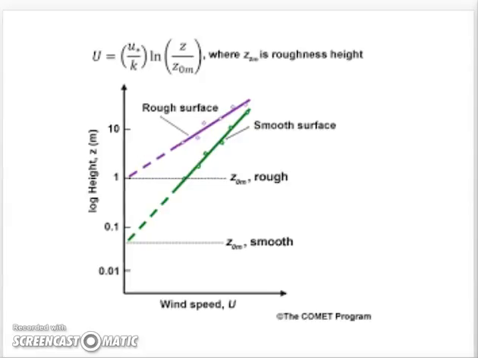Surface roughness is a function of canopy height and plays a role in evaporation losses through its effects on the vertical gradient of wind speed. In general, greater roughness values lead to increased evaporation.